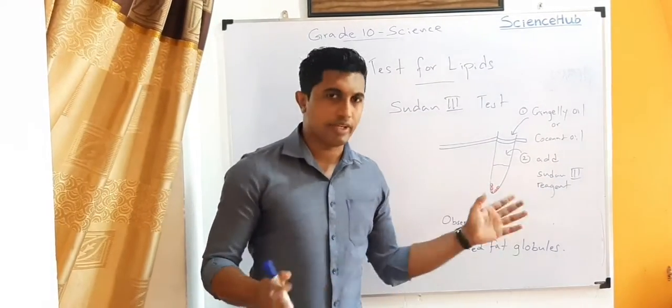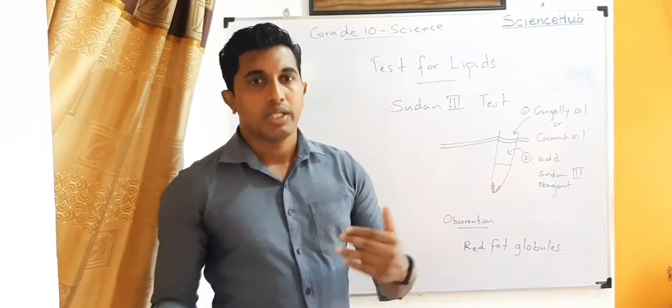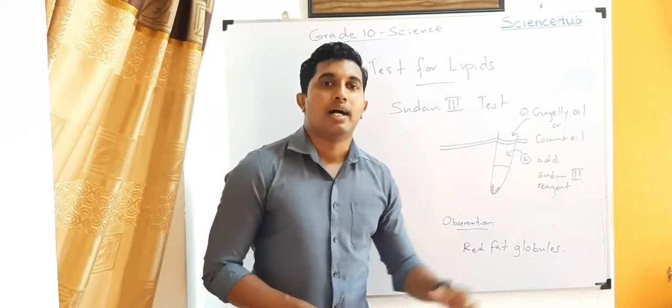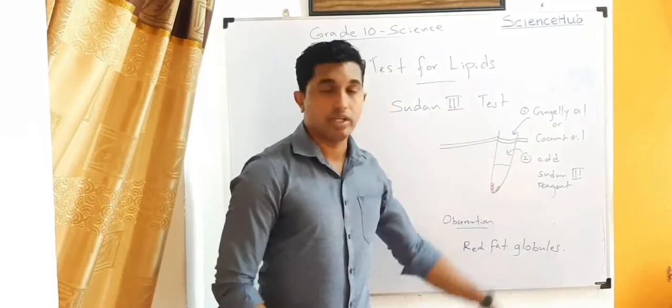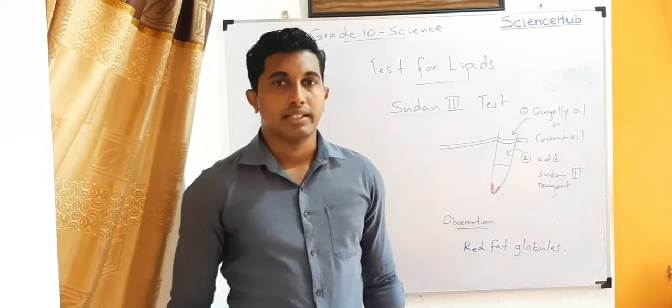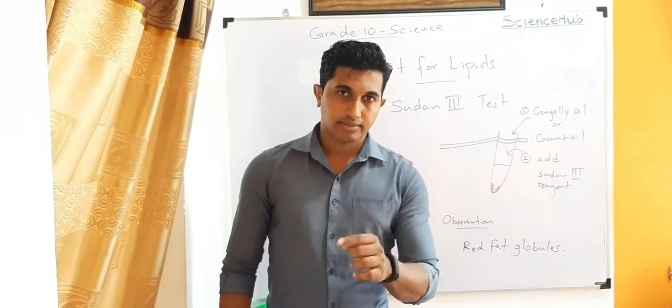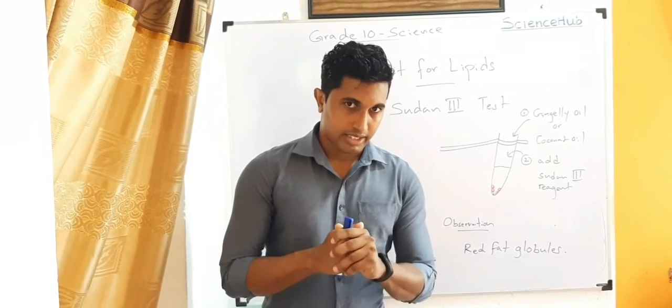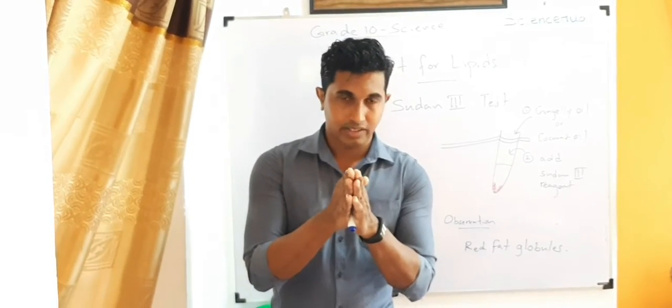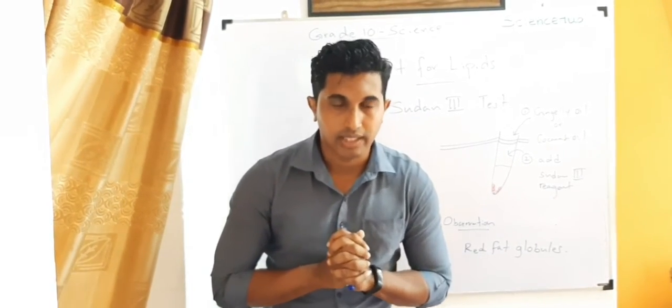This is a very simple test that you can do at your school lab, and that's only for lipids. Then I'll come with nucleic acids in my next video. Okay, thank you.